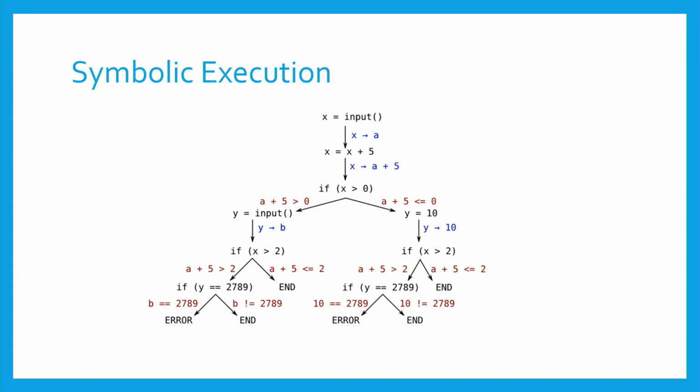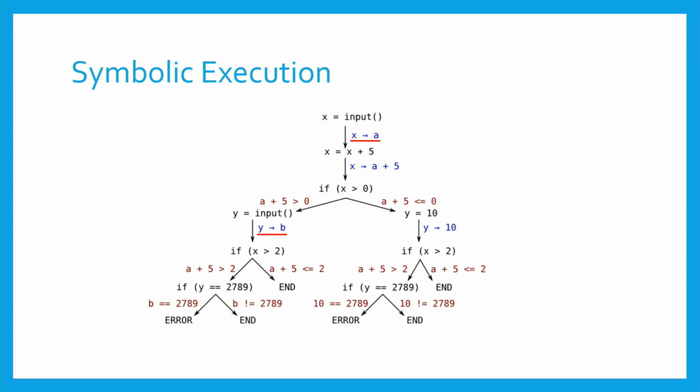Well, in symbolic execution, the program is being executed while assuming program inputs are symbolic values. This way, we can explore the entire executions of the binary. So, for example, variables x and y get the symbolic values a and b accordingly here.